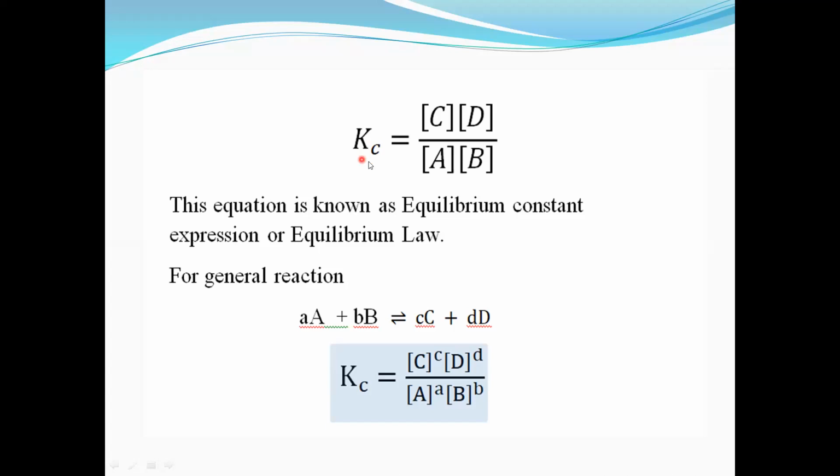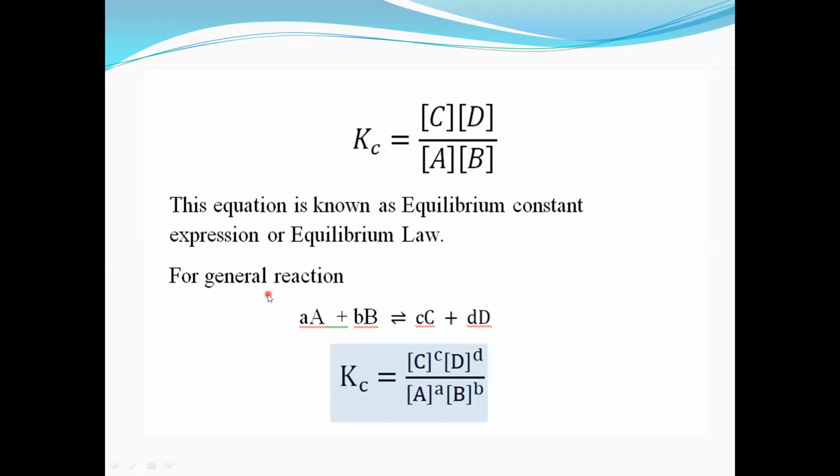Therefore Kc is equal to concentration of C into concentration of D divided by concentration of A into concentration of B. So this Kc is known as the equilibrium constant, and this equation is known as the equilibrium constant expression or equilibrium law.